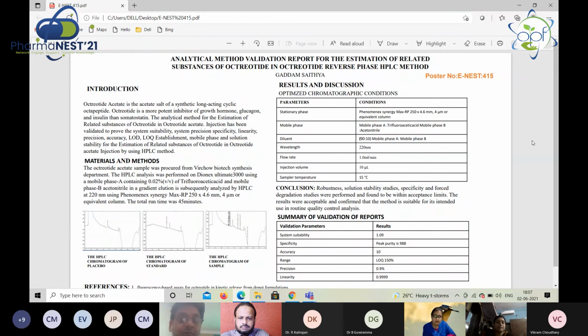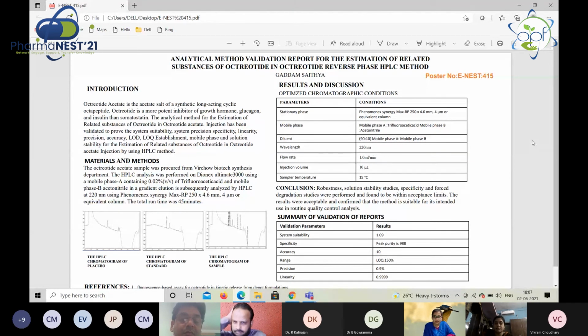These are the materials and methods used for the analysis of octreotide acetate. I have reported the related substances of octreotide acetate, procured from the peptide synthesis department, performed on the Dionex Ultimate 3000 using a mobile phase containing 0.02% trifluoroacetic acid and mobile phase B acetonitrile in a gradient elution.